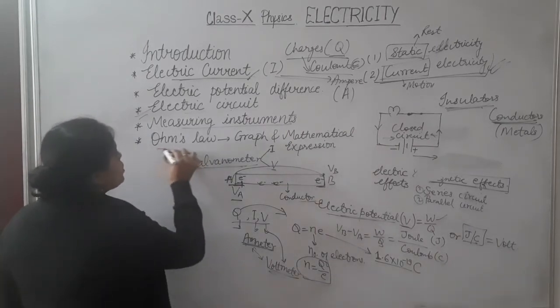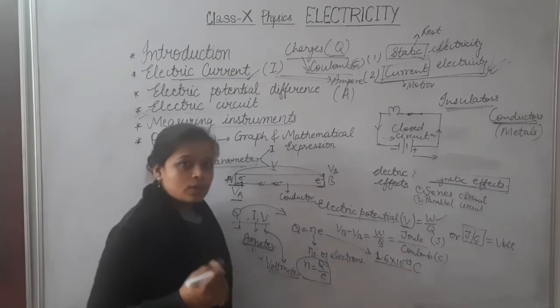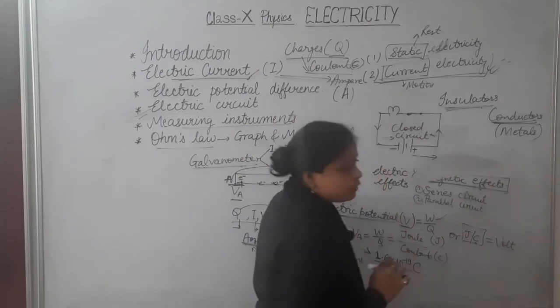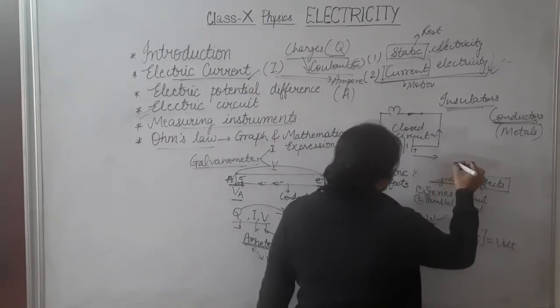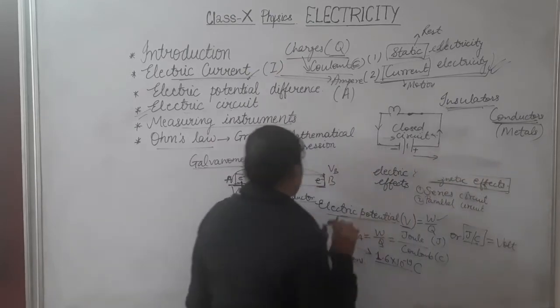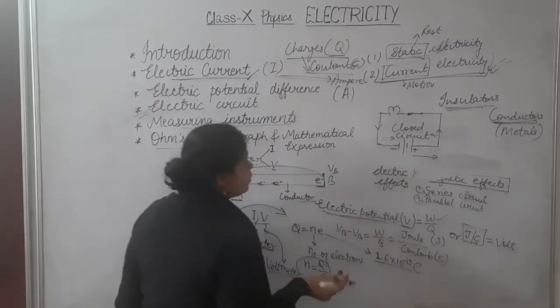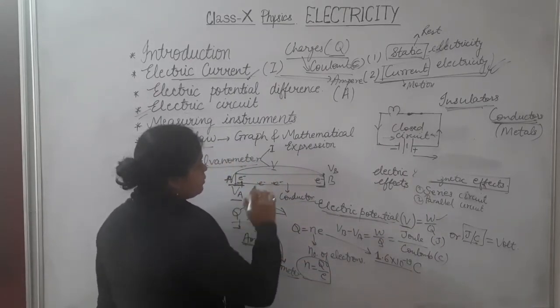Next is Ohm's law. Ohm was a physicist who gave a statement about a circuit in which current is flowing. Only when there is some kind of electric potential will current be able to flow in that circuit.